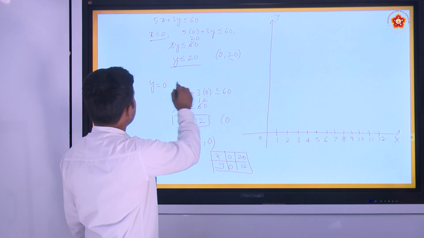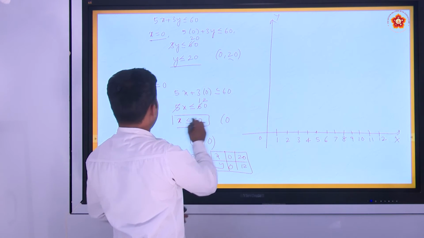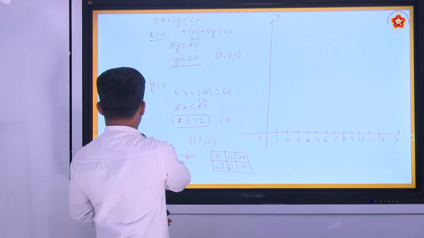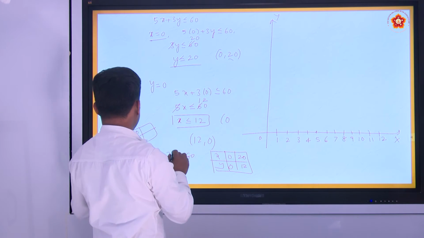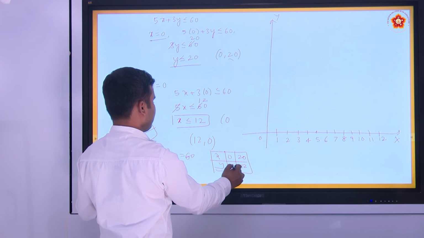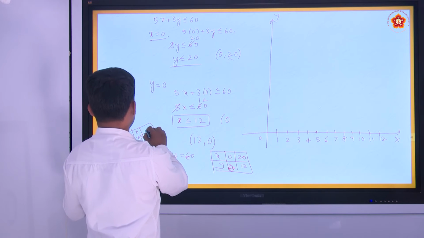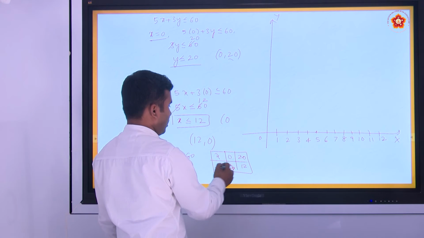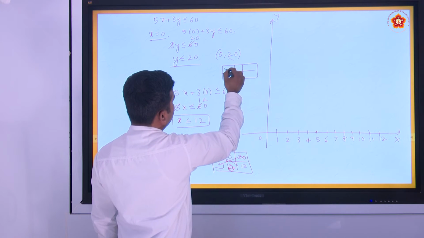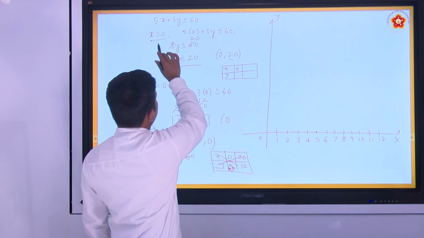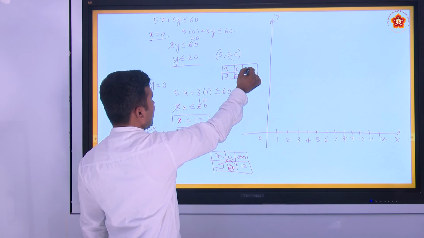If x equal to 0, the value of y is 20. If y is equal to 0, the value of x is 12. So x varies from... it's a very simple one. Say x, y: if x equal to 0, the value of y is 20. If y is equal to 0, the value of x is 12.